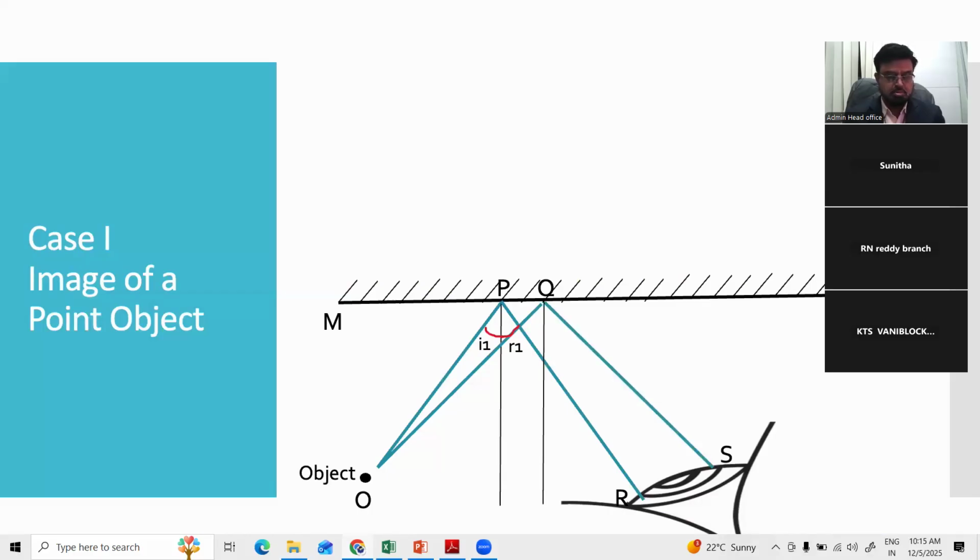So now if we trace the reflected rays backwards, they will appear to meet at a point, and that's where the image is formed. So at point I, the image will be formed. It cannot be obtained on a screen. It appears behind the mirror at the same distance as the object in front of the mirror.